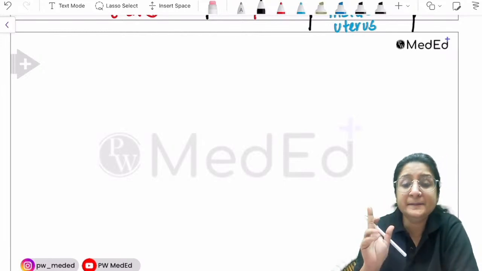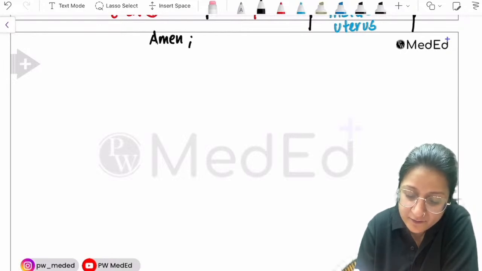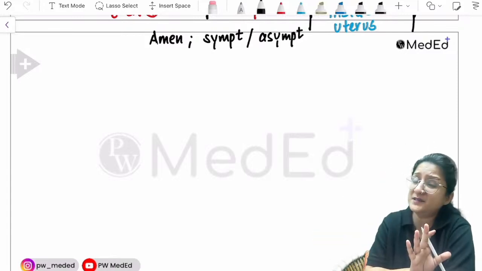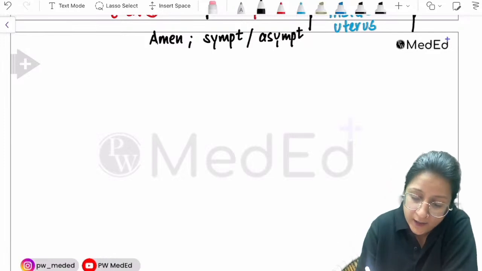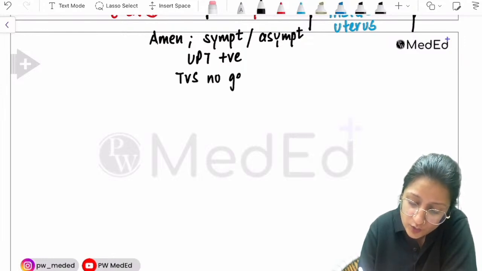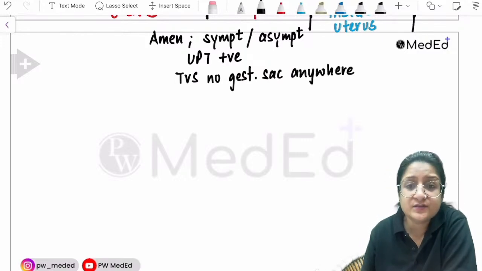Let's say that there is a situation where a woman has amenorrhea. She may have some symptoms like bleeding or pain, or she may be asymptomatic. Doesn't matter. Urine pregnancy test is positive, but transvaginal sonography shows no gestational sac anywhere.